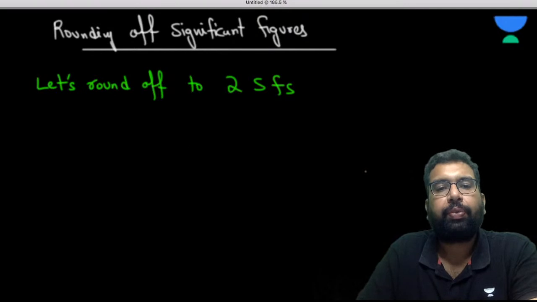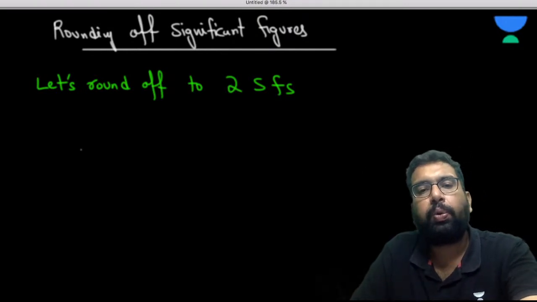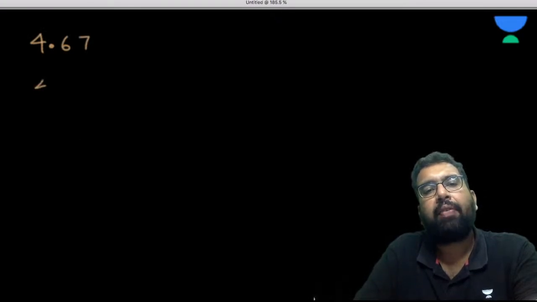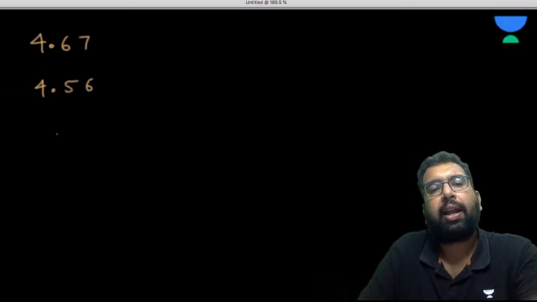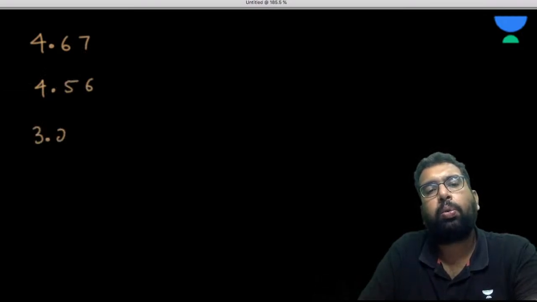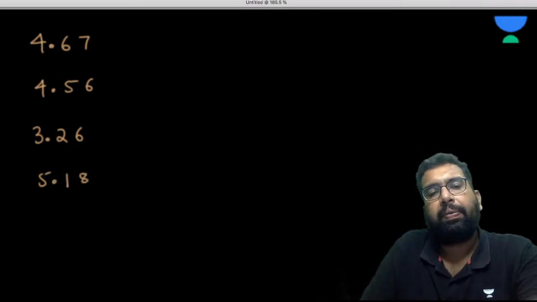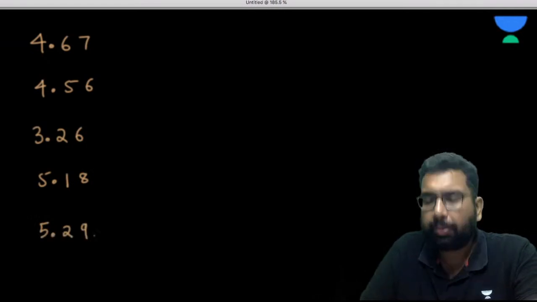First of all, let's suppose we have 4.67, 4.56, 3.26, 5.18, 5.29 or something like this.